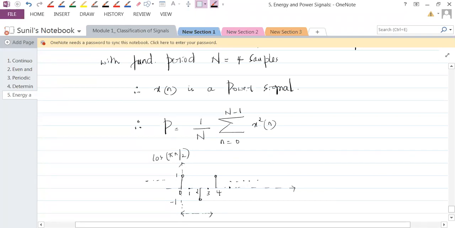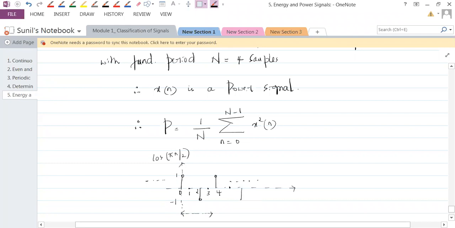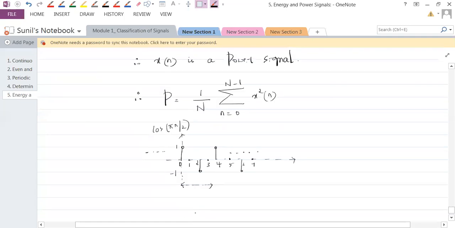At 5, it is 0. At 6, it is minus 1. At 7, it's again 0. 4, 5, 6, 7. The same thing repeats. Understand that? So the period is n equal to 4. After every 4 samples, the same thing would happen.